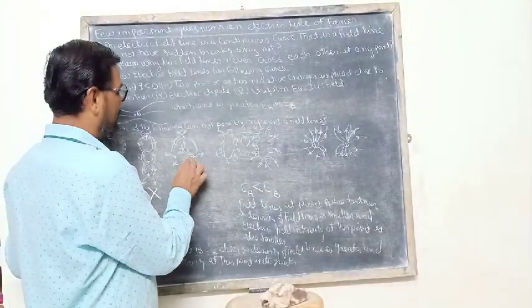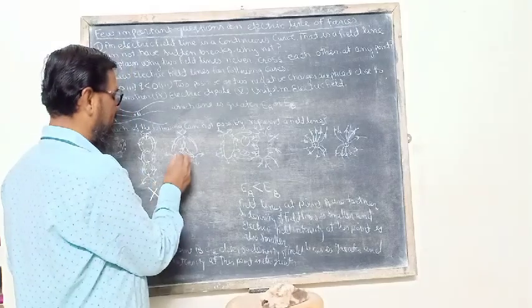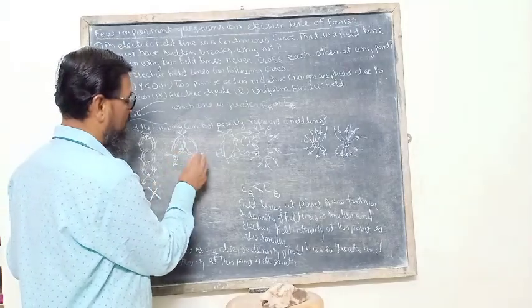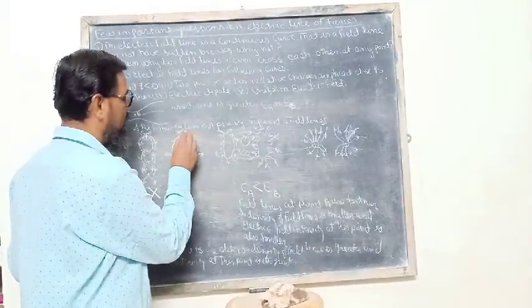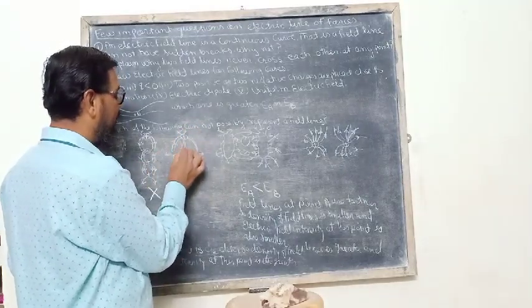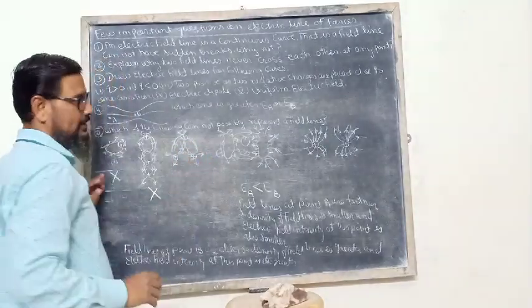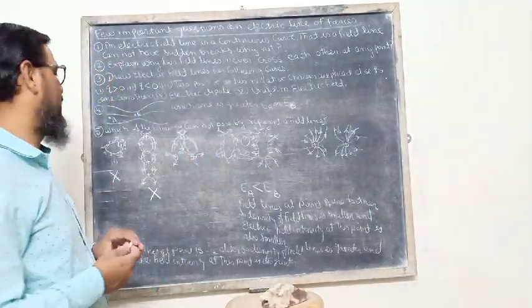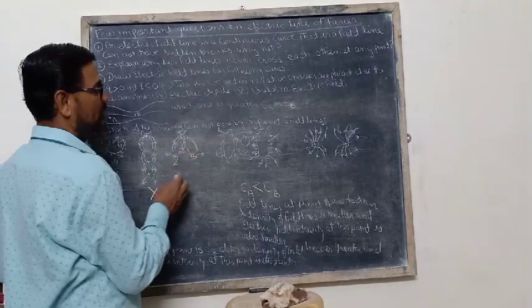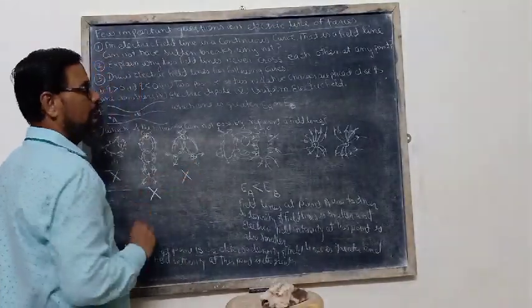Now the third figure is given to us. Here there is a positive charge, this is also a positive charge, and this is also a positive charge. In this case, the field lines cross one another, and we know that electric field lines never cross each other. So this figure is also not possible.